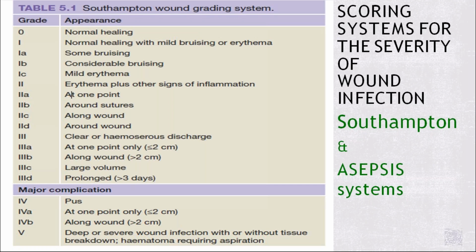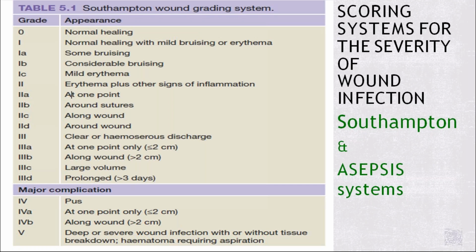So this grading system includes the major complications under fourth grade. Grade 4 includes purulent discharge, whereas 4A is purulent discharge at one point only, less than or equal to 2 centimeters, and 4B is along the wound, more than 2 centimeters. In third grade, there is only clear discharge or some mixture of blood and serous discharge, whereas in fourth grade there will be purulent discharge. So where is the 5?